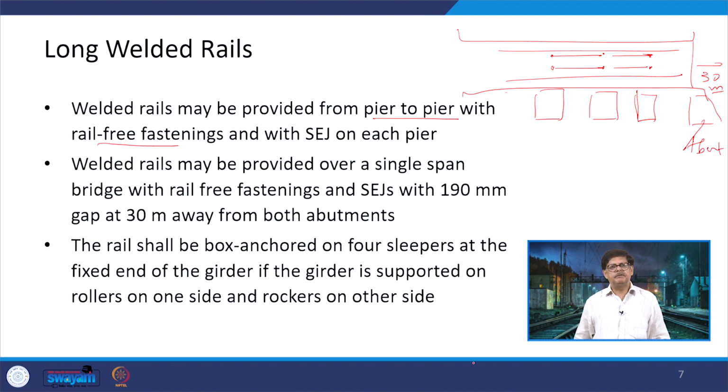The rail shall be box anchored on 4 sleepers at the fixed end of the girder, if the girder is supported on rollers on one end and rockers on the other side. So, this is a condition of how the girder is being supported. On one side there is a roller and on the other side a rocker. So, in that case it shall be box anchored on 4 sleepers.